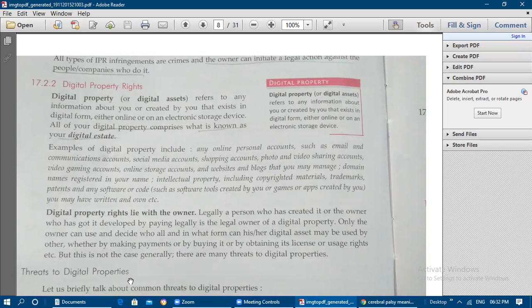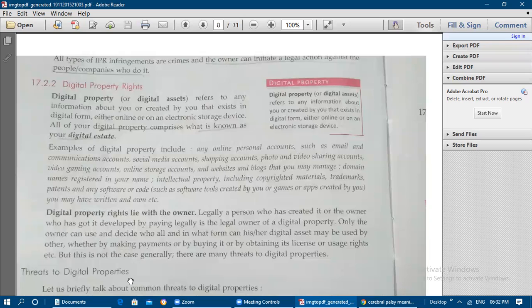Then photo and video sharing accounts like Instagram, video gaming accounts, online storage accounts, and websites and blogs that you may manage. Domain names registered in your name, and intellectual property. So any kind of blog information that you update on the website is intellectual property.